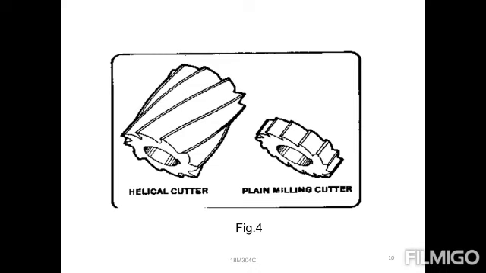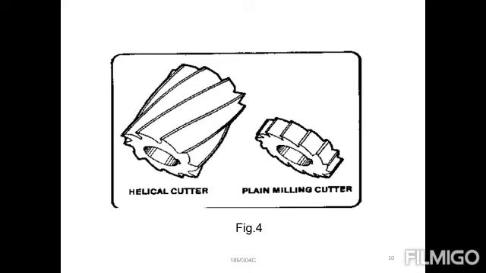Then next, again different types of cutters. One is a helical cutter, and next one is a plain milling cutter. Always the cutting teeth are parallel to the base, but here some angle of teeth is provided. In the first one you can observe the helical cutter: the teeth are provided with an angle, so we call it a helical cutter.